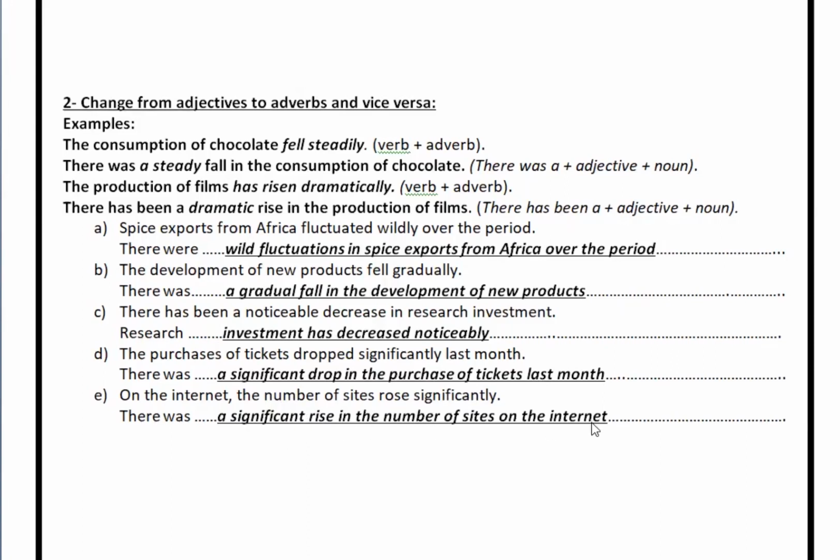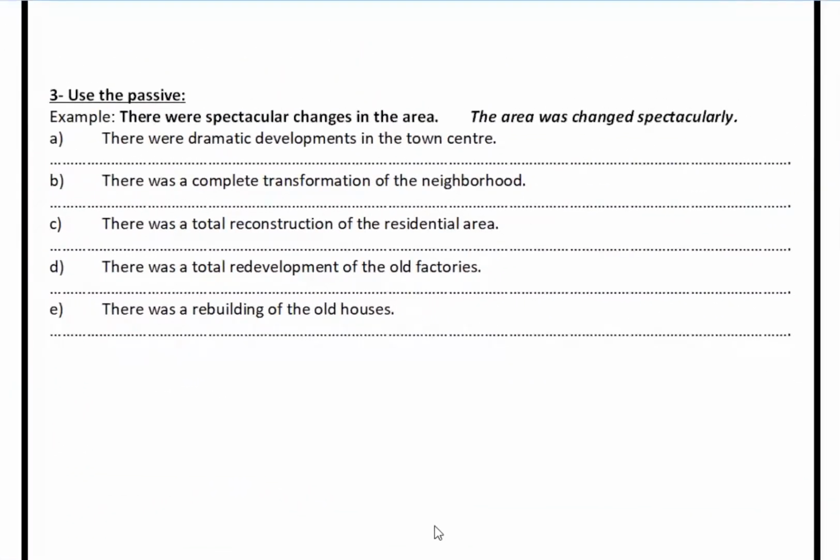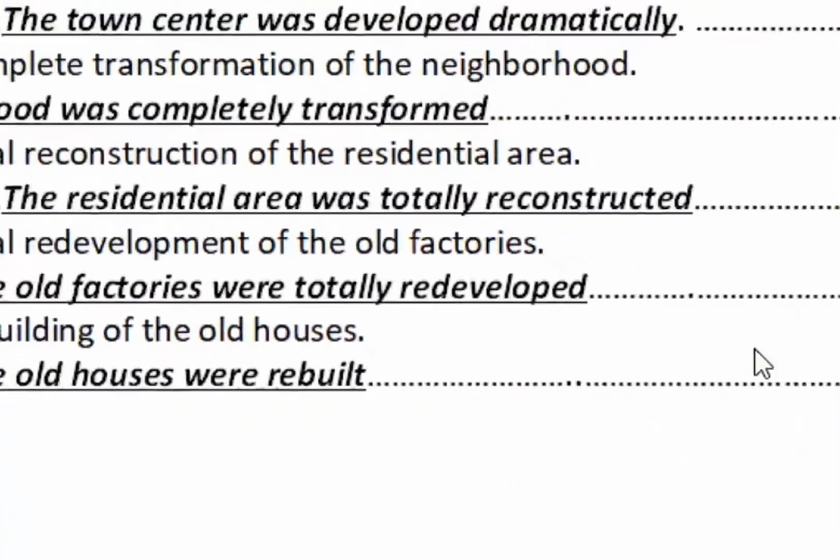There is one more exercise in this lesson, which is related to the use of the passive voice. Now, another change is related to using the passive instead of the active voice and vice versa. Like the example, there were spectacular changes in the area. So you can say the area was changed spectacularly. Okay, I'm going to give you a chance to look at these sentences and then rewrite them. If they were active, make them passive and vice versa.